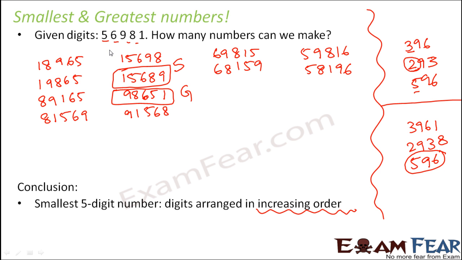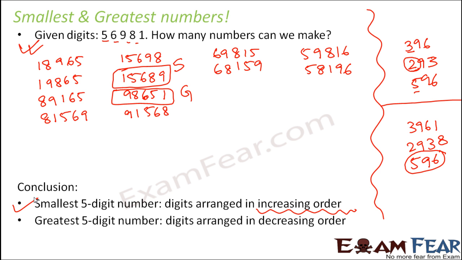Now in this scenario, all the numbers are 5-digit numbers. So whichever number has a smaller digit in the beginning is going to be a smaller number. That means the number starting with 1 has to be the smaller number. Out of that also, the smallest number is the one where the digits are arranged in increasing order.